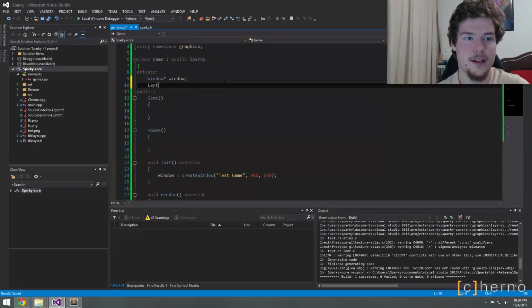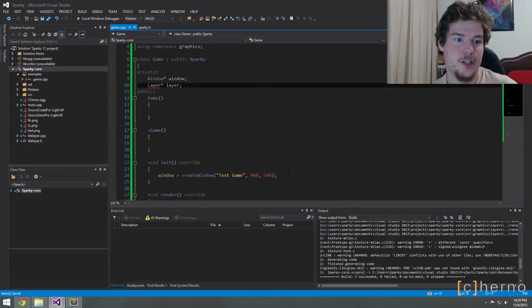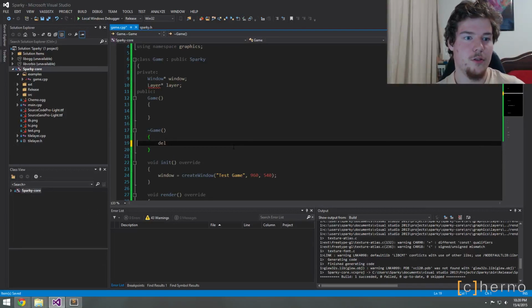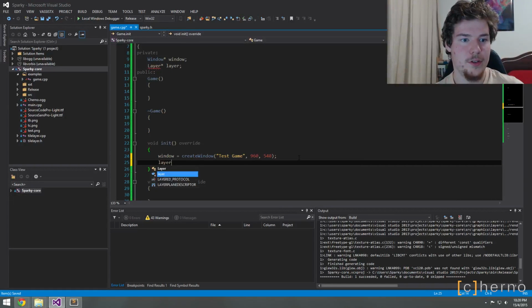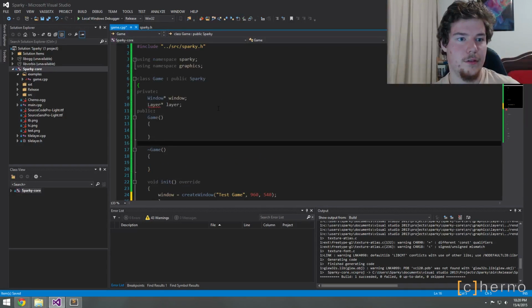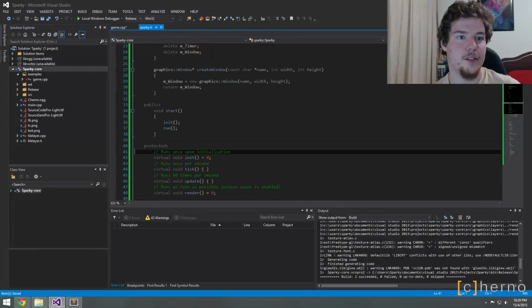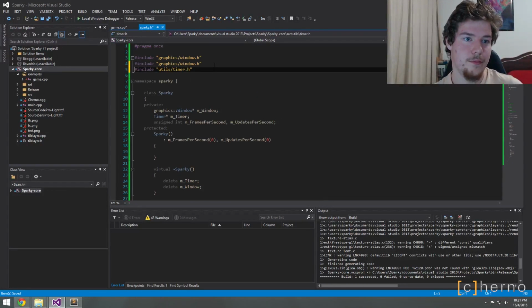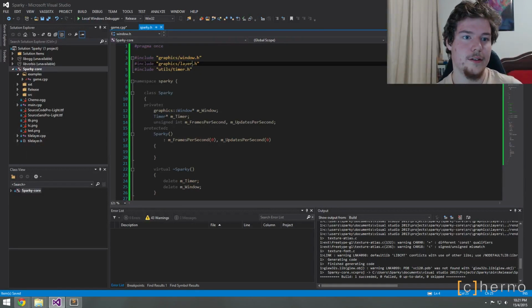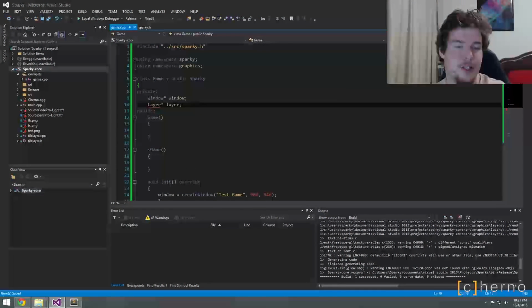We'll probably make a layer. So this is good because it also encourages you to actually see what's going on. So we don't have to delete the window. Luckily that gets done for us. We do need to delete stuff like layer though. So layer, okay, so this needs to include layer. This needs to include a lot of stuff. So layer includes a lot of stuff though, so we'll leave it as that for now.